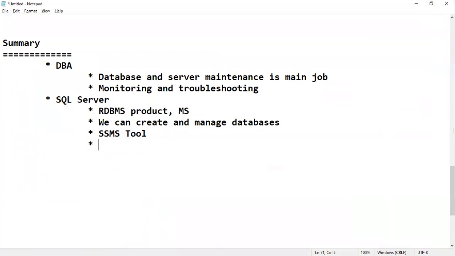After that, we have seen SQL Server supports SQL and T-SQL, Transact Structured Query Language. And SQL Server supports two types of working environments: one is a standalone environment, and the second is a cluster environment. These are the concepts we have seen as part of today's class.